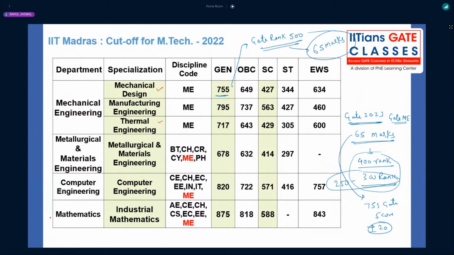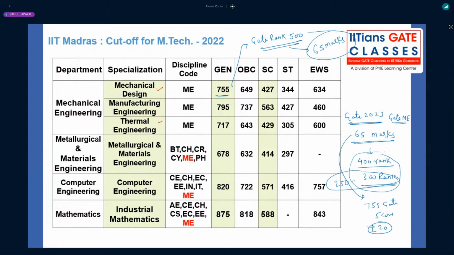You can have the good data of 2022. The cutoff for GATE 2023 will be released after the GATE results, not now, because right now only form filling is happening.